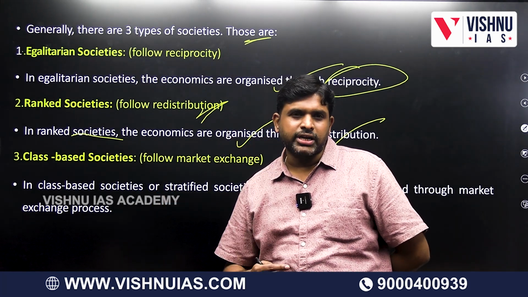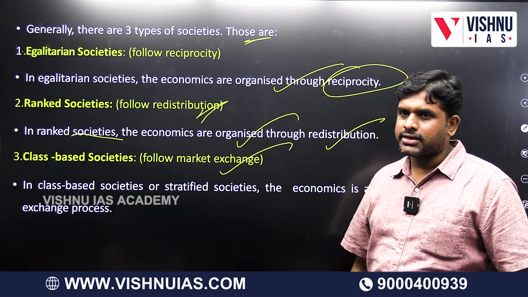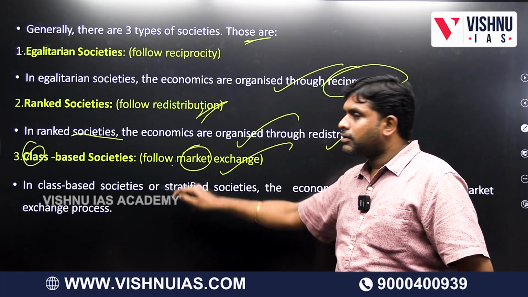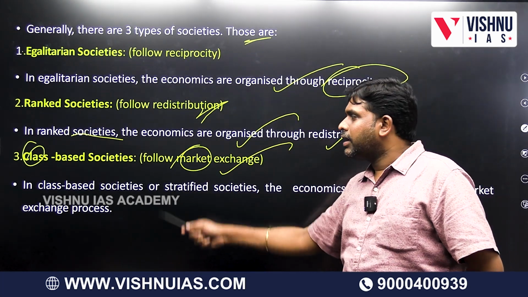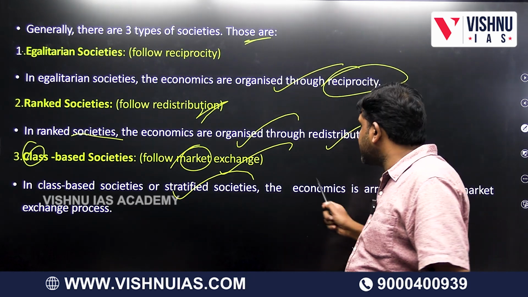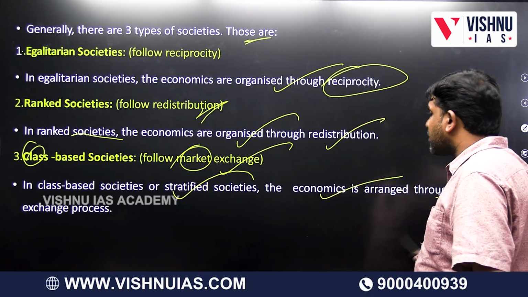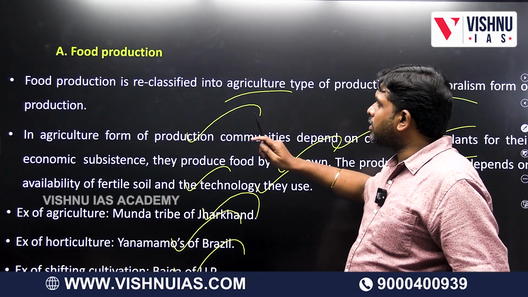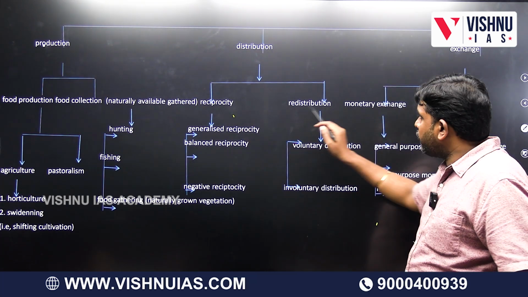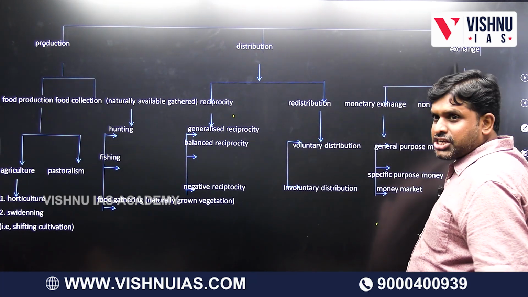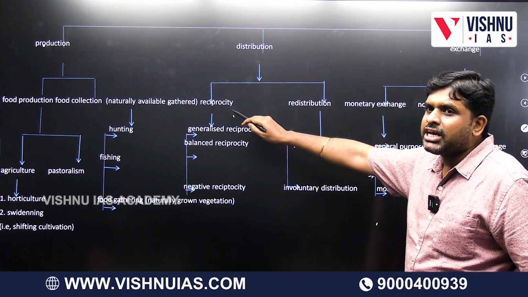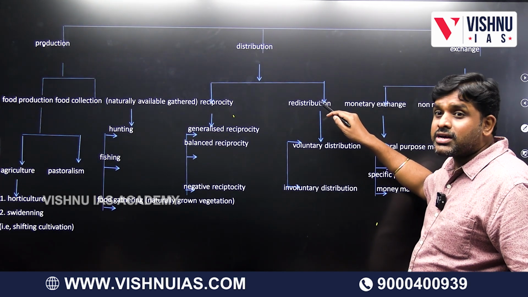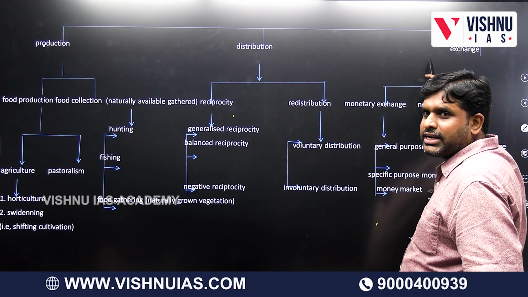Class-based society is the 3rd type of society, which is called market. Class means what? Economy. In class-based or stratified societies, the economy is arranged through which model? Market exchange. Now you see, reciprocity we discussed, redistribution we discussed, exchange we discussed. Reciprocity is in which societies? Egalitarian societies. Redistribution is in which societies? Ranked societies. Exchange is in which societies? Class-based societies.